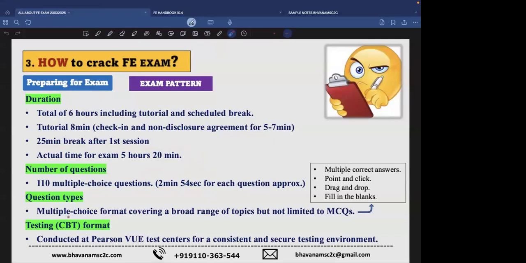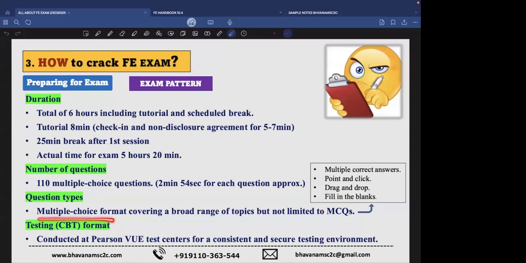The question type will mostly be multiple choice format, but there is a possibility that they may ask for multiple correct answers, like out of A, B, C, D, there might be A and B both correct. They may ask you to pick both correct answers or 3 correct answers, or they may ask you just to point and click, or to drag and drop the correct figure in the blank, or they may directly ask you to fill in the blanks with the keyboard, the correct value of a numerical they have asked.